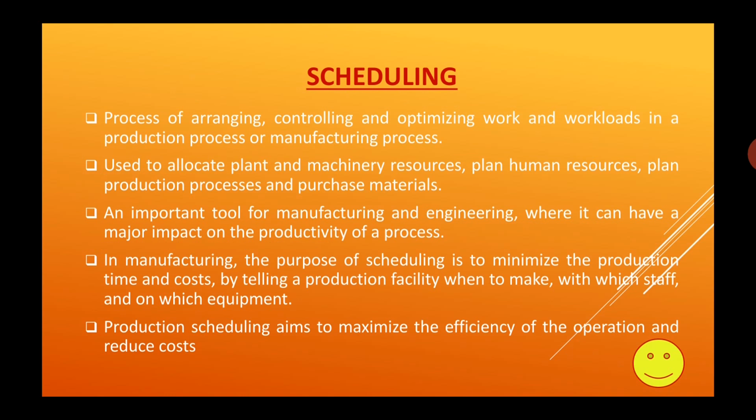So in manufacturing, we have to save the time and also the cost. Cost includes the staff allocation and human resources, all of which require a cost. Now, production scheduling is aimed at maximizing the efficiency of the operation. We have to maximize the efficiency and also reduce the cost.